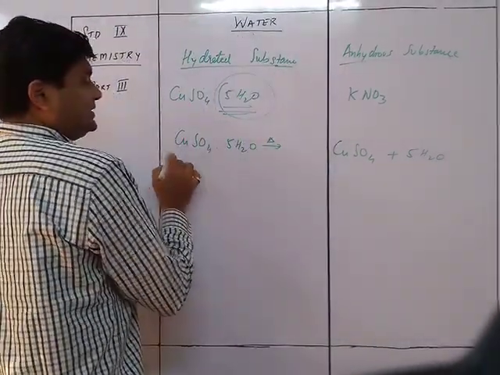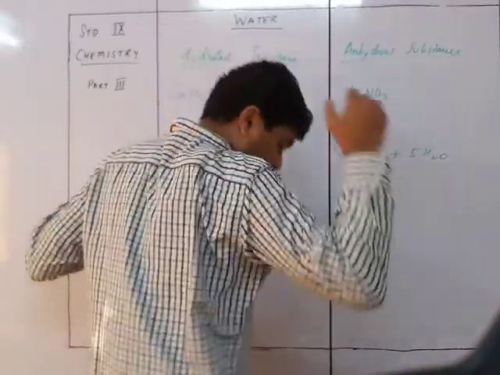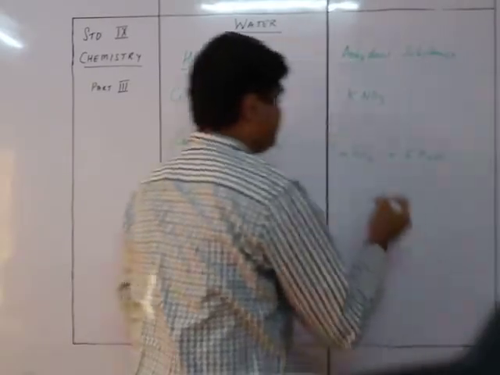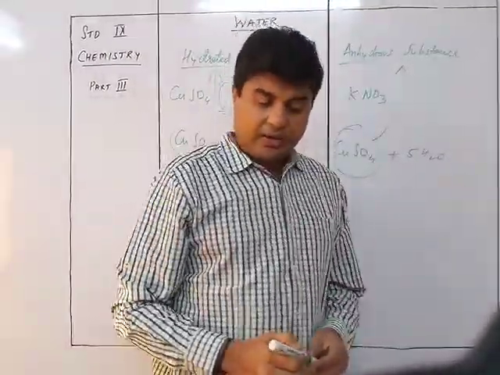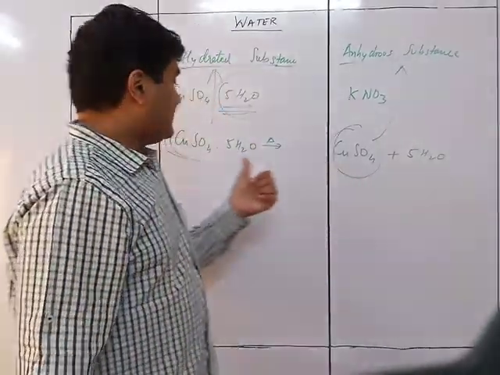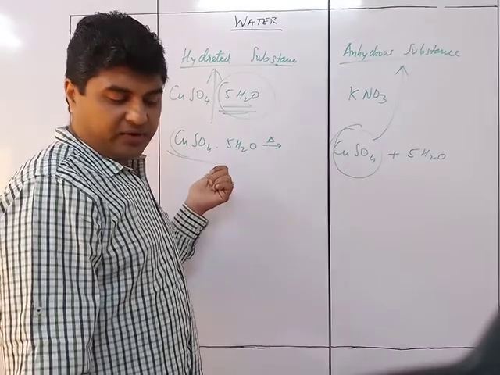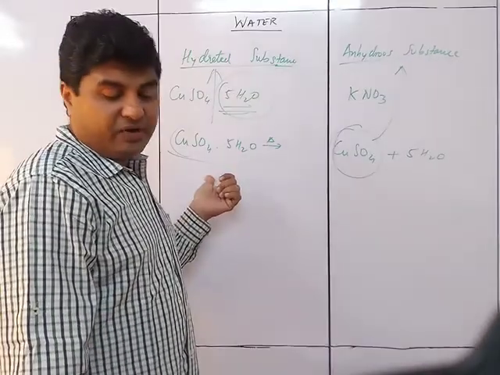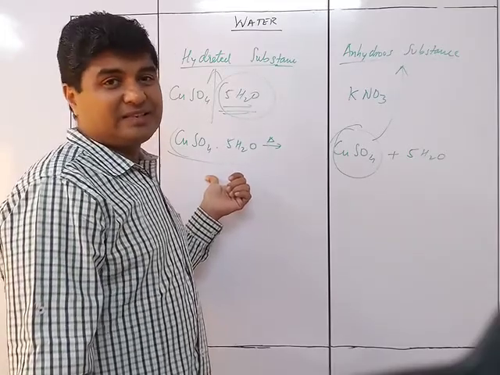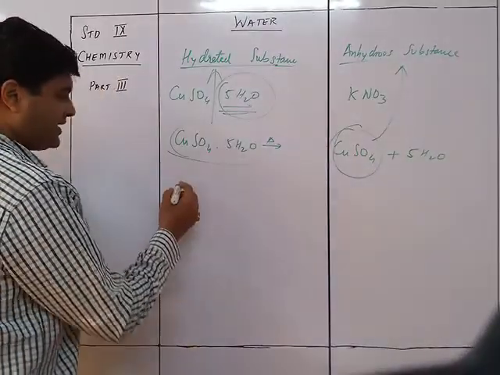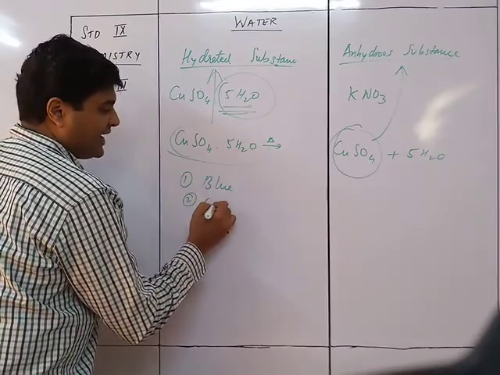So you can see this is a hydrated substance, whereas the one over here is an anhydrous substance. This is a blue colored crystal of hydrated copper sulfate, which has a definite geometrical shape and is crystalline in nature.